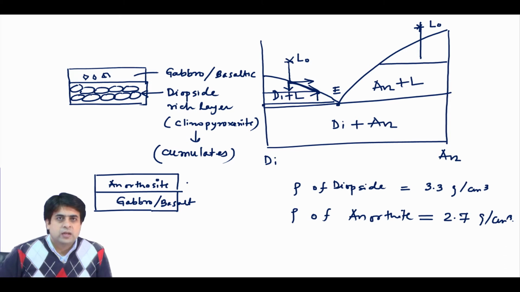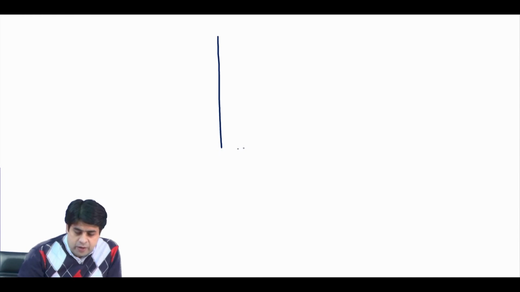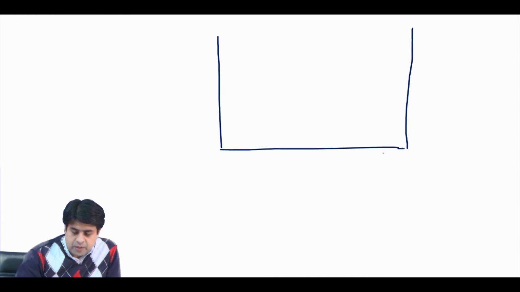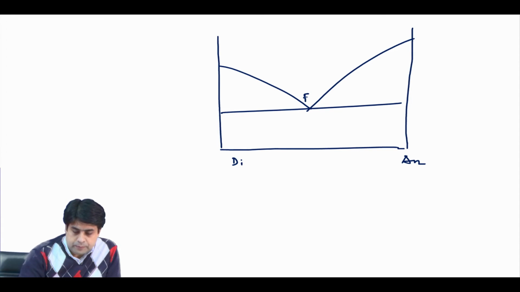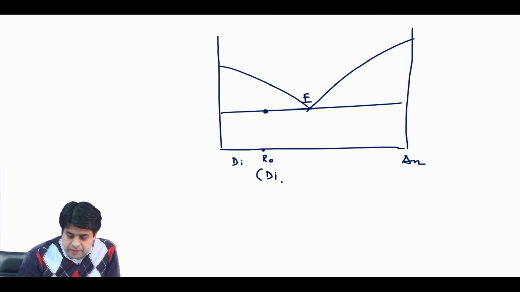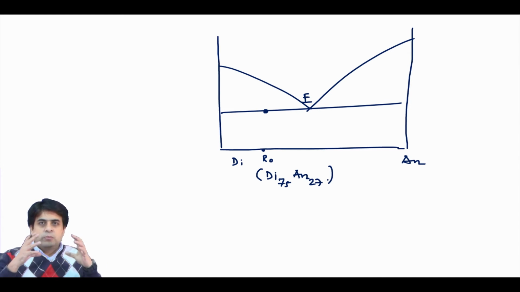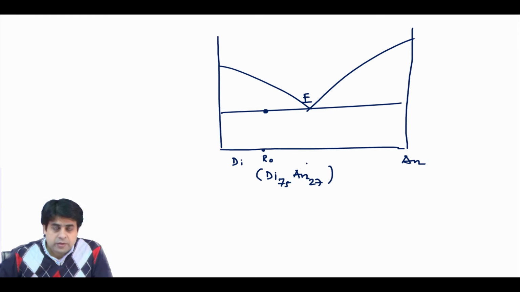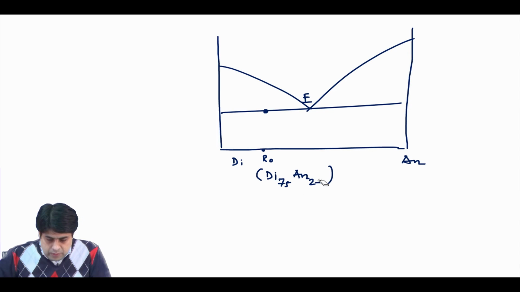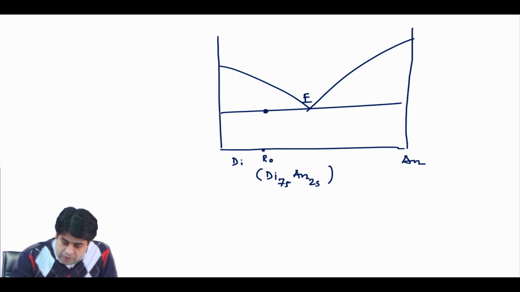We will talk a little bit about the melting of rock. So, if we have the diopside-anorthite system, and our rock composition is, suppose, this composition, R0 rock composition, and it has diopside 75% and anorthite 25%, it means that you have a rock mostly made up of diopside and anorthite, where diopside is 75% present in that rock and 25% is anorthite. Okay.